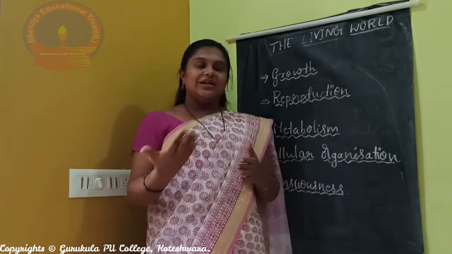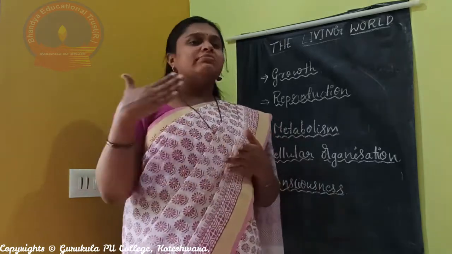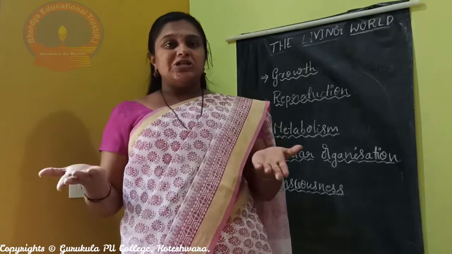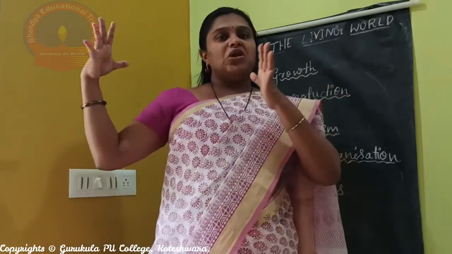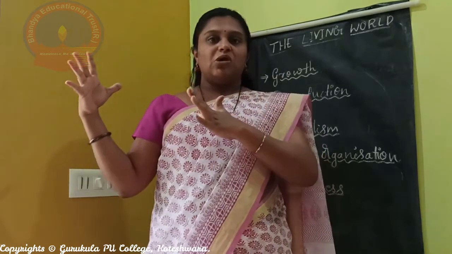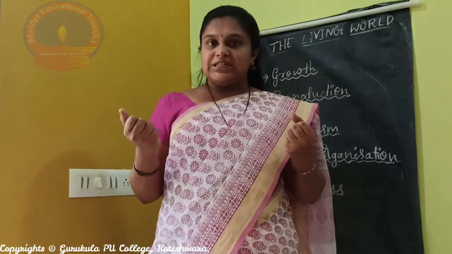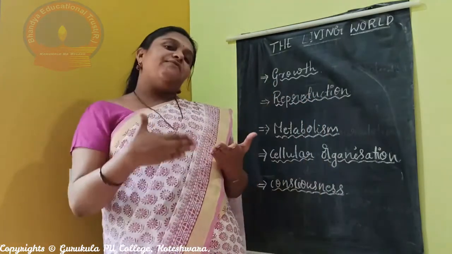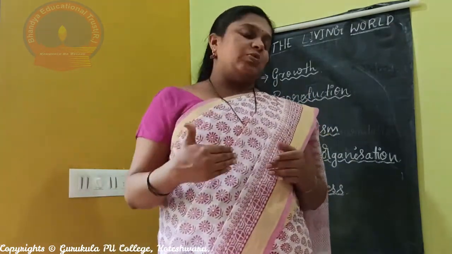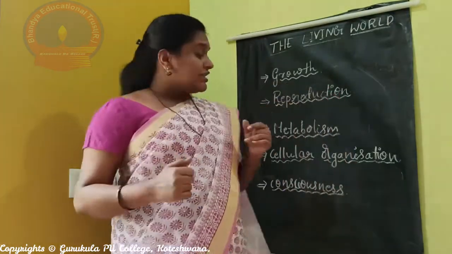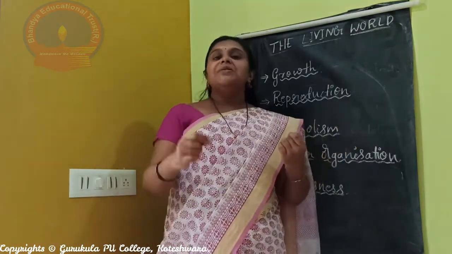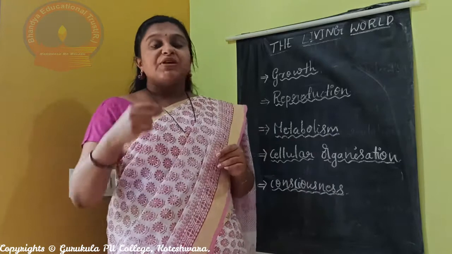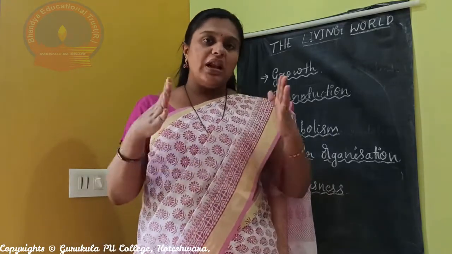You are familiar with the types of metabolism. Anabolism and catabolism. Anabolism, in which larger molecules are formed from smaller molecules. Catabolism, in which smaller molecules are formed from larger ones. Anabolism, example photosynthesis. Catabolism, example respiration. So, each and every living organism will have metabolism in them. Next thing is whether it is defining. Yes, because each and every living organism has metabolism in its body. Without metabolism, the organism will die.